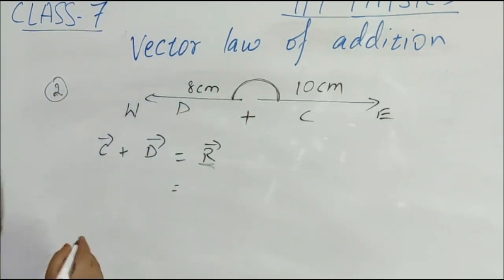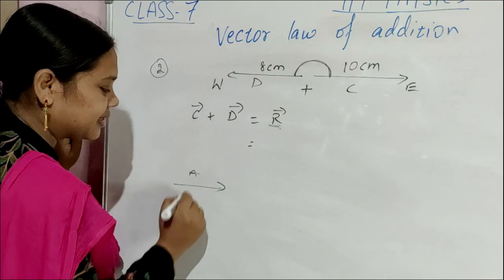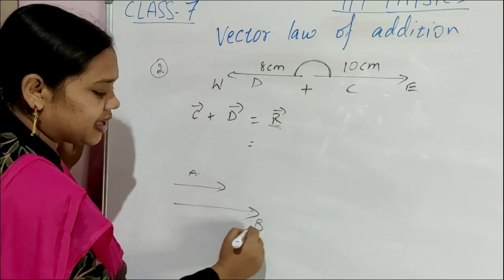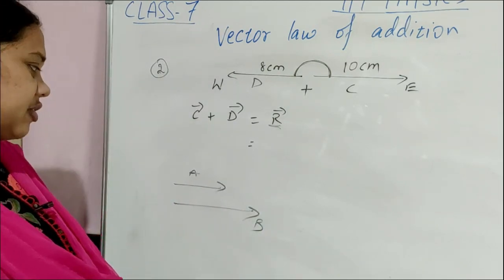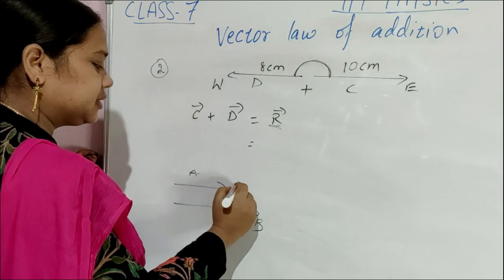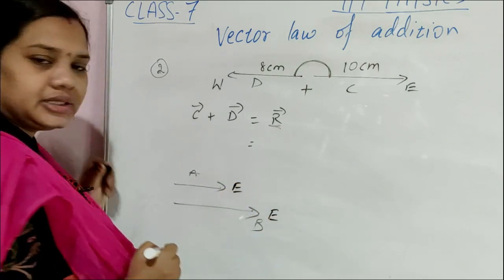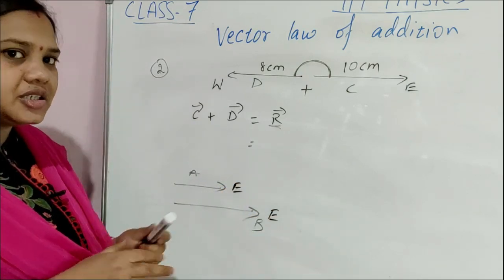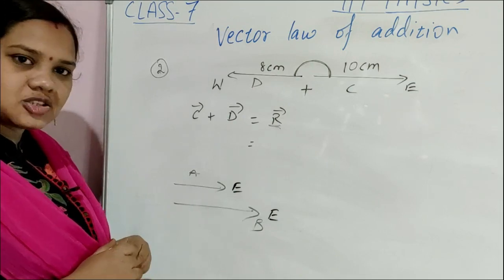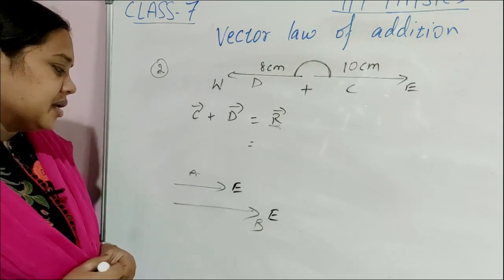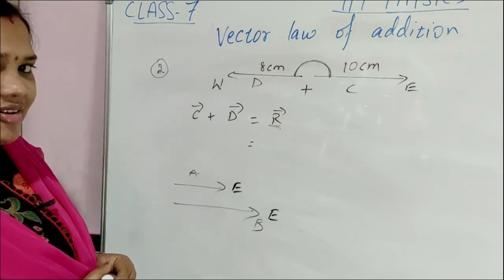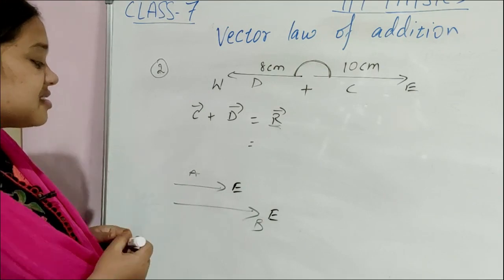First case, vector A like this, vector B like this. First case, vector A east, vector B east, both are same direction. You added, direction is also the same as they have. Here what is the angle between the vectors? Angle is 0 degree.